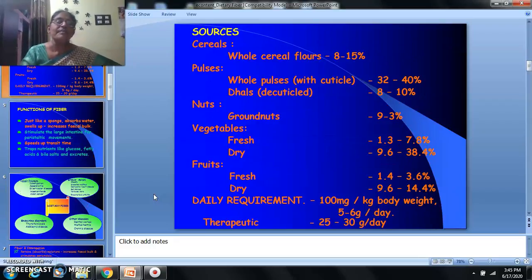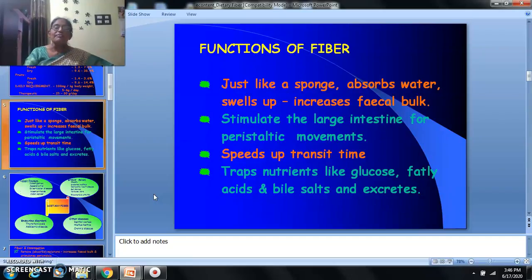What are the sources of dietary fiber? There are a number of sources: whole cereal flours, pulses, whole pulses with cuticle, decuticled, then nuts, groundnuts, vegetables fresh and dry, fruits fresh and dry. You will see the percentage of dietary fiber present in each of these food materials. What is the daily requirement for dietary fiber? It is 100 milligrams per kilogram body weight or 5 to 6 grams per day. In case there is a need for a therapeutic treatment like constipation, that amount will be 25 to 30 grams per day.